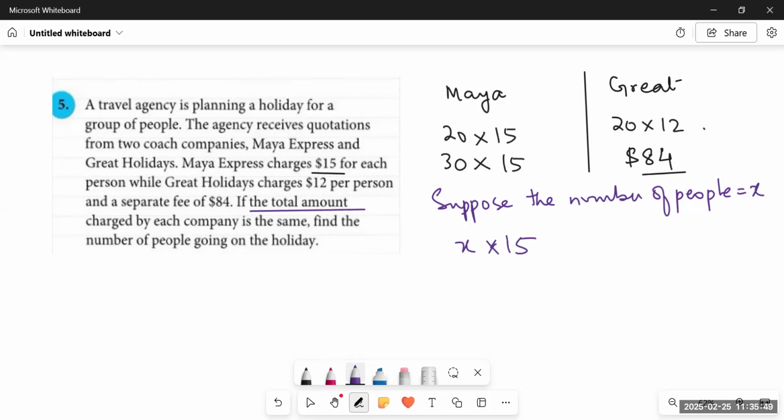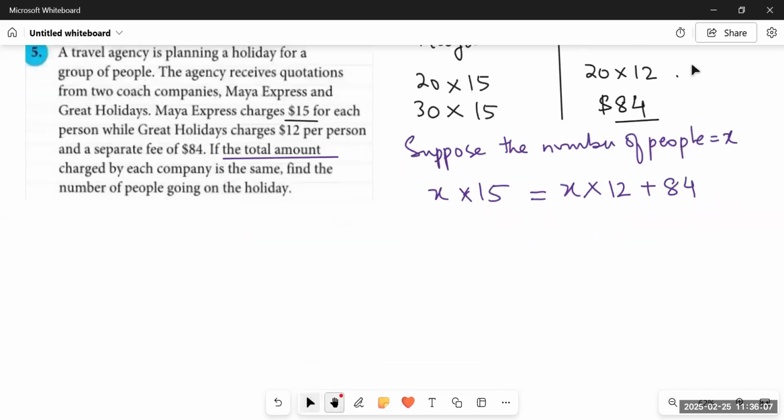And since the charge is the same for both, on the other side, we will find the same charge for $12. That is, if we have X number of people, we will have a total charge of X multiplied by 12. Along with that, we have to add 84 over here, since there is a fixed charge as well. So it would be 15X for Maya Express and 12X plus 84 for Great Holidays.